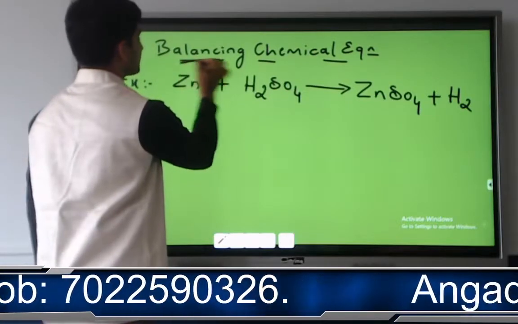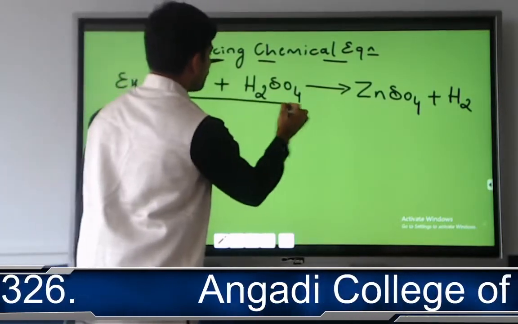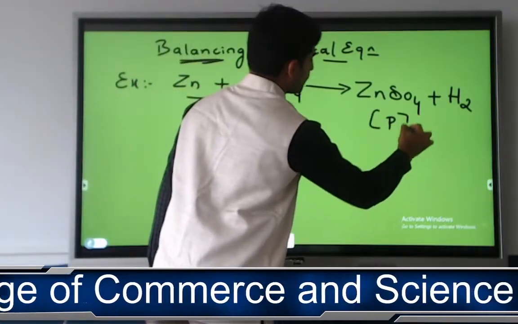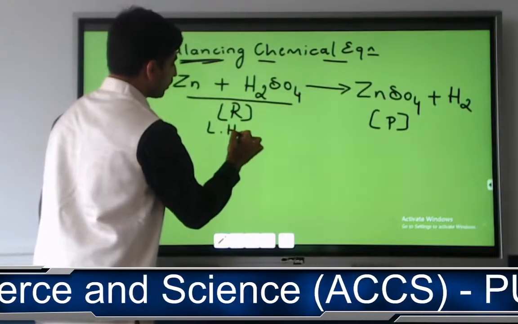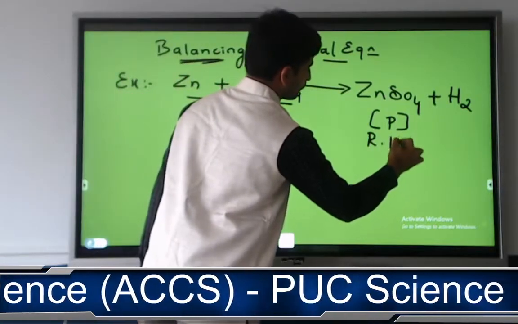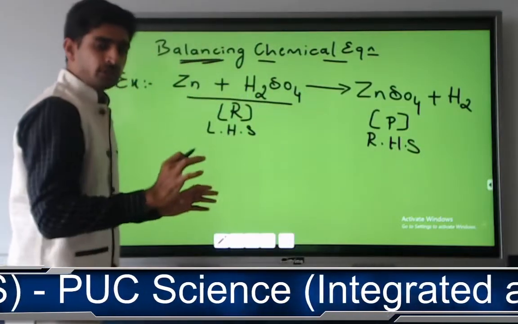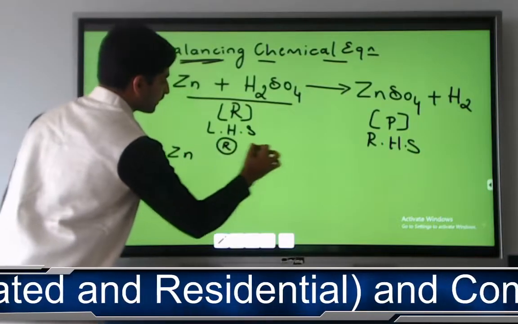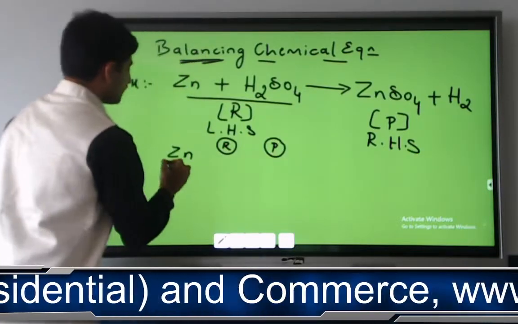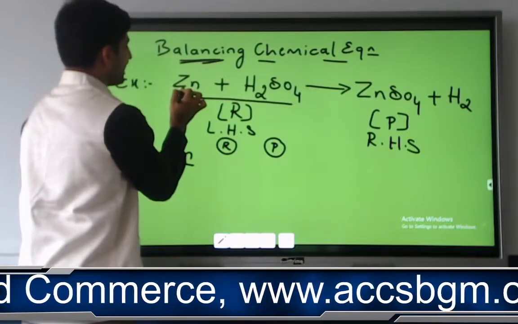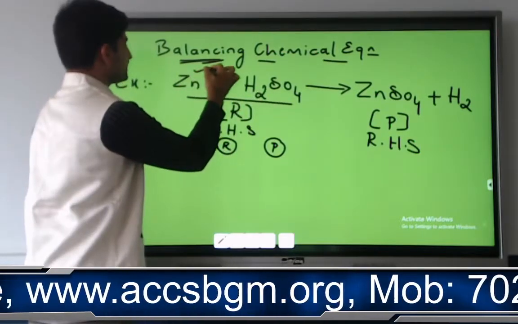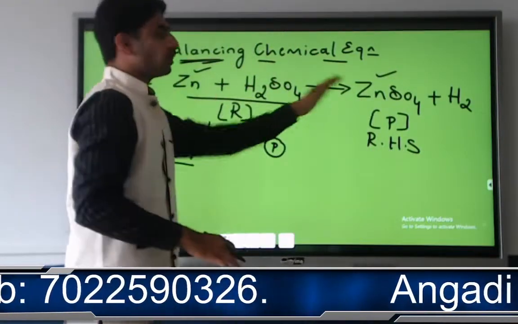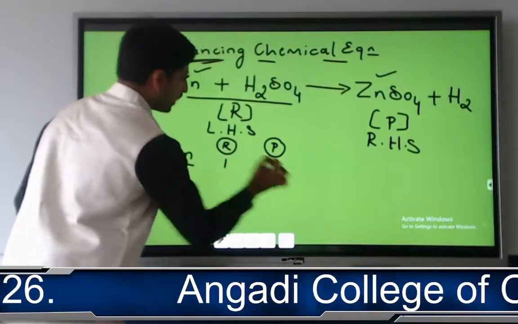Now we need to balance this. Balance means the number of particles available in the reactant should be equal to the number of particles present in the product. That is, LHS should be equal to RHS. Okay. Now we need to check one by one. Zn, reactant part, product part. Check how many Zn are there in the reactant. This is the reactant part. Only one Zn is there. In the product, one. So it is balanced. 1 is equal to 1.